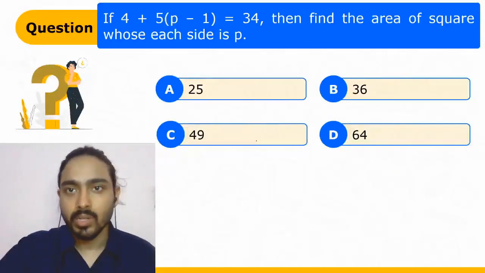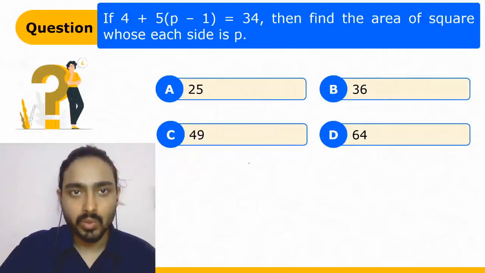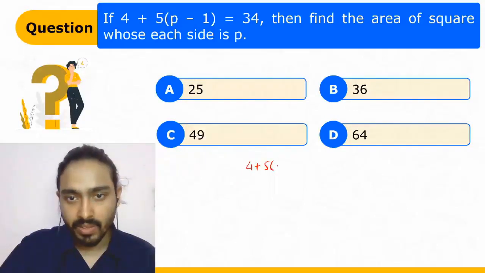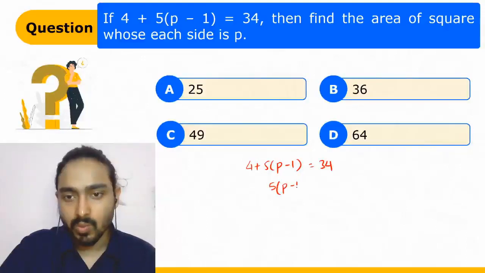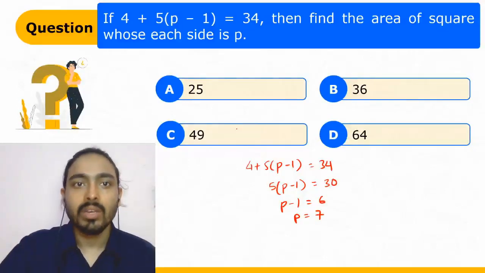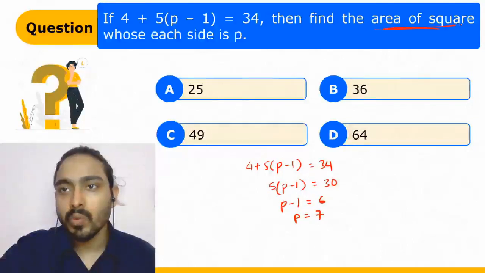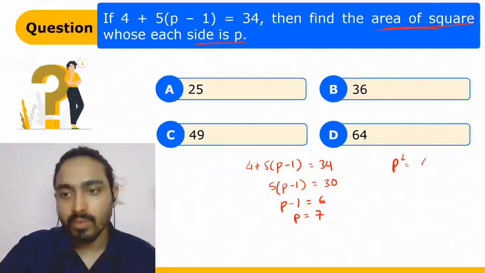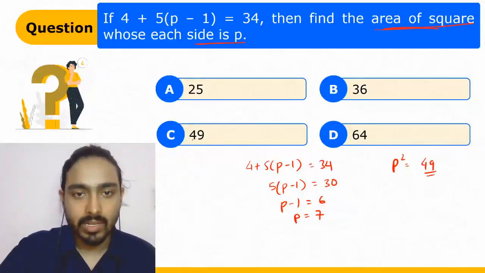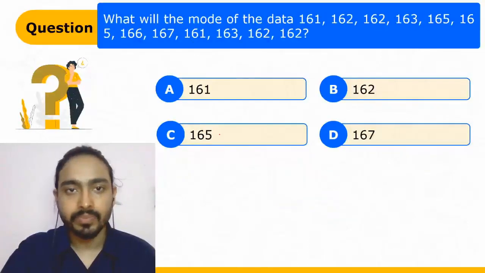In this question, let's look at this. 4 plus 5 p minus 1 is equal to 34. Find the area. So we can write 5 p minus 1 is equal to 30 and p minus 1 is equal to 6. So p is equal to 7. We have to find out the area of the square whose side is p. So we have to find out p square. So p square will be 49. That is the answer. C is the right answer.